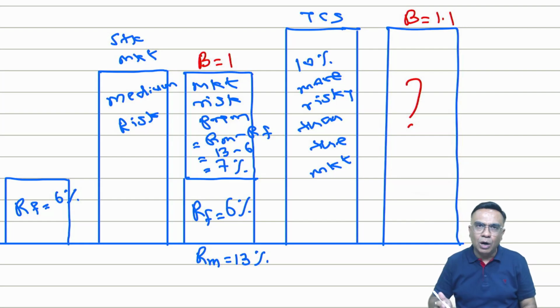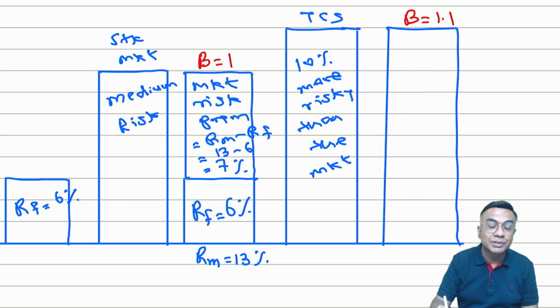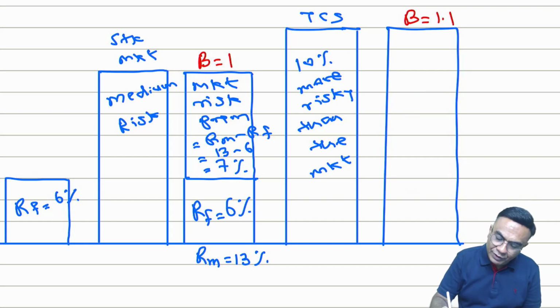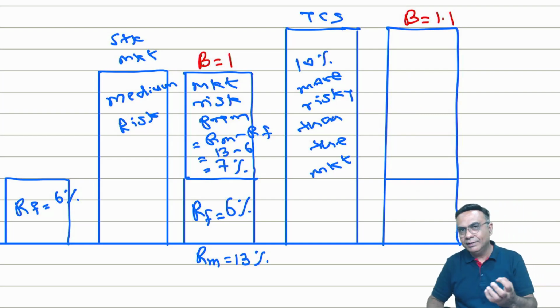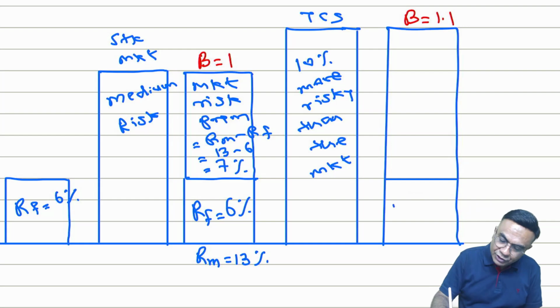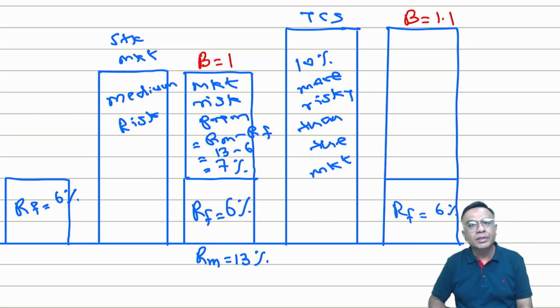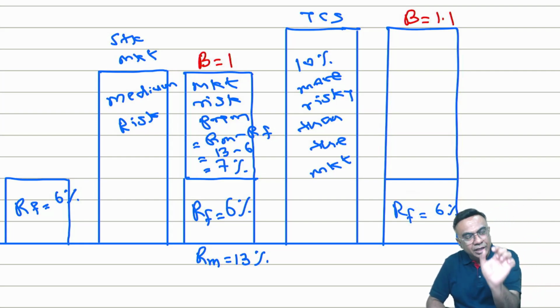So now, how much should you expect from TCS? Pay attention. Whether it is TCS or Infosys, Reliance, Asian Paints, any company, wherever you invest, risk-free rate is the base. Risk-free rate is the minimum that you want.